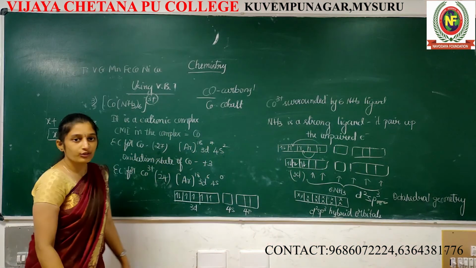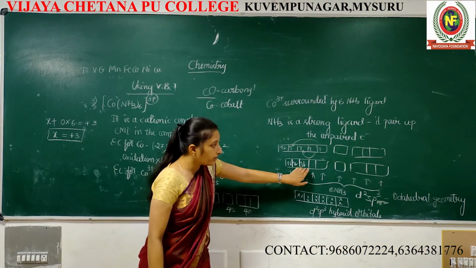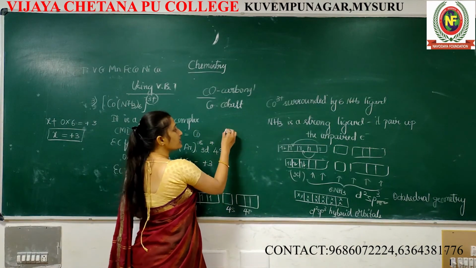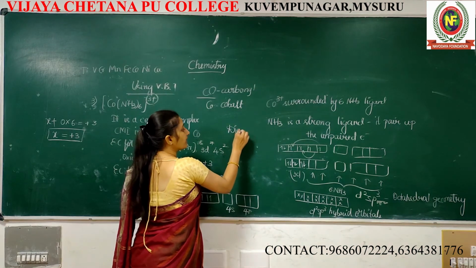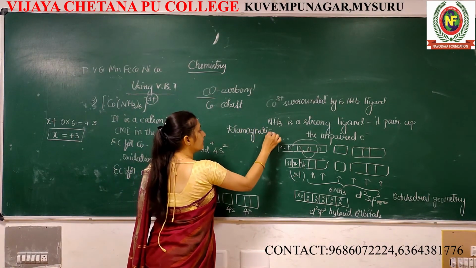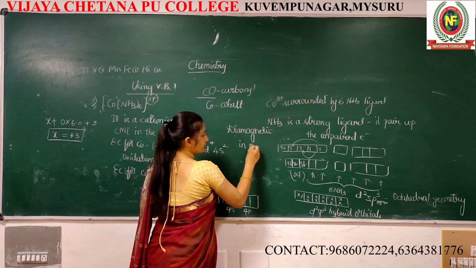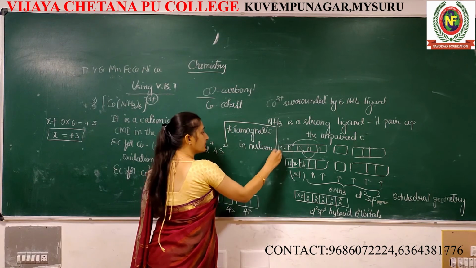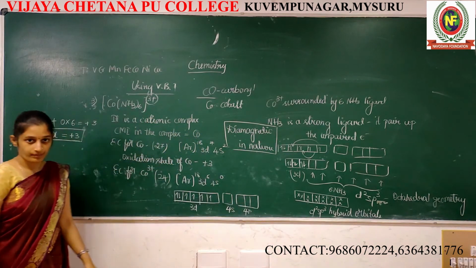Here any unpaired electrons are there? You just observe here. Any unpaired electrons are there? No unpaired electrons. So this one is diamagnetic in nature. It's not paramagnetic, it's diamagnetic in nature.